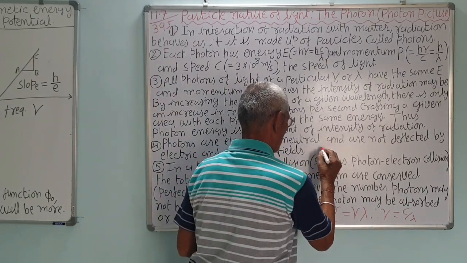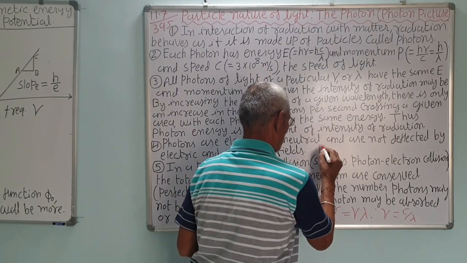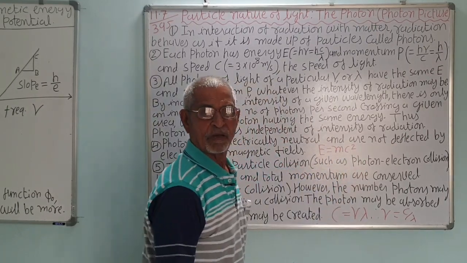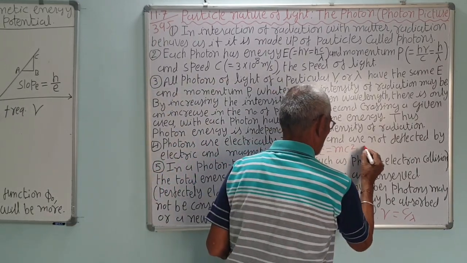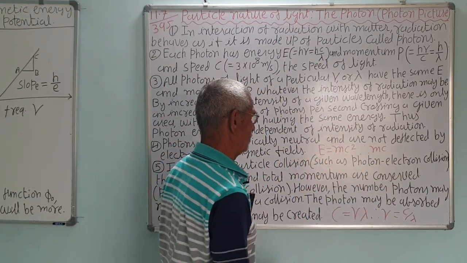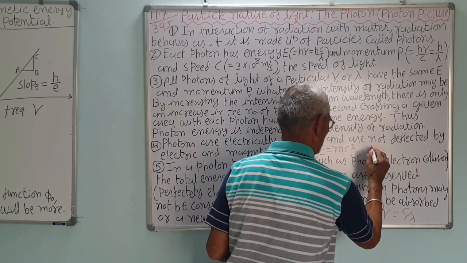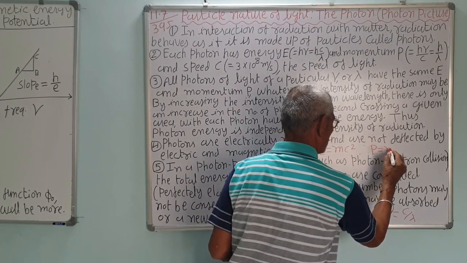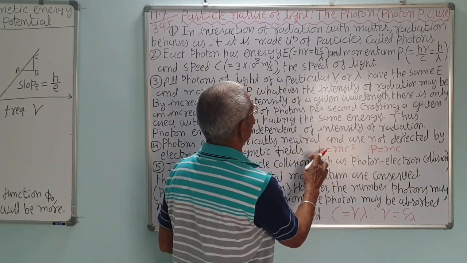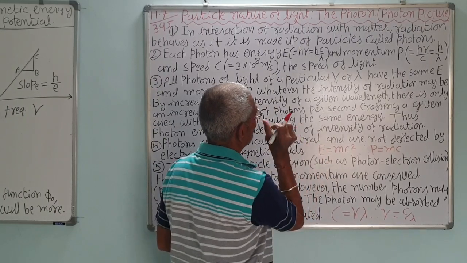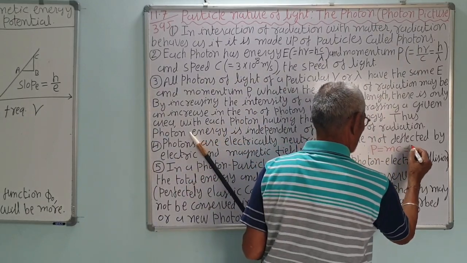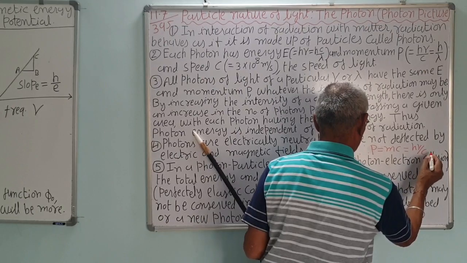Momentum: the energy E is equal to, according to Einstein, mc square, mass into velocity square. Now, mass into velocity is the momentum, mc is the momentum, that is P. So P momentum is equal to mass into velocity. So, mc is equal to energy upon c, correct. So, what is energy? Energy is h nu, so that is equal to h nu upon c, correct.